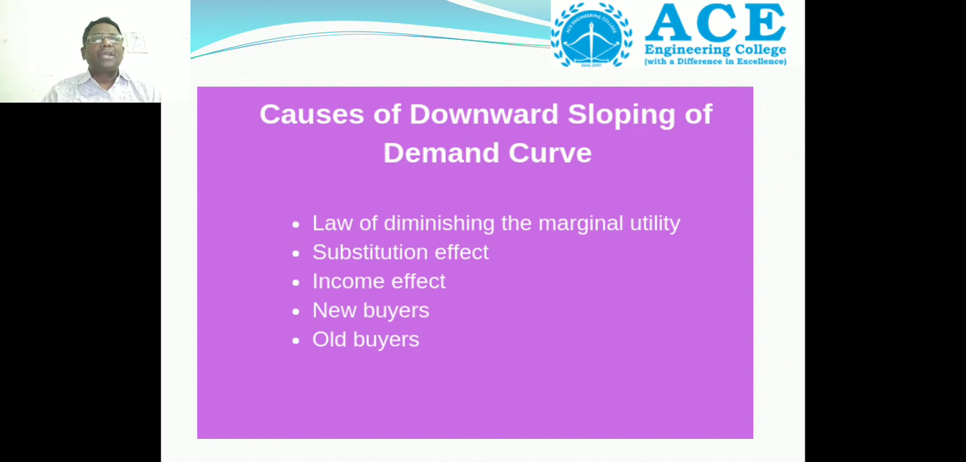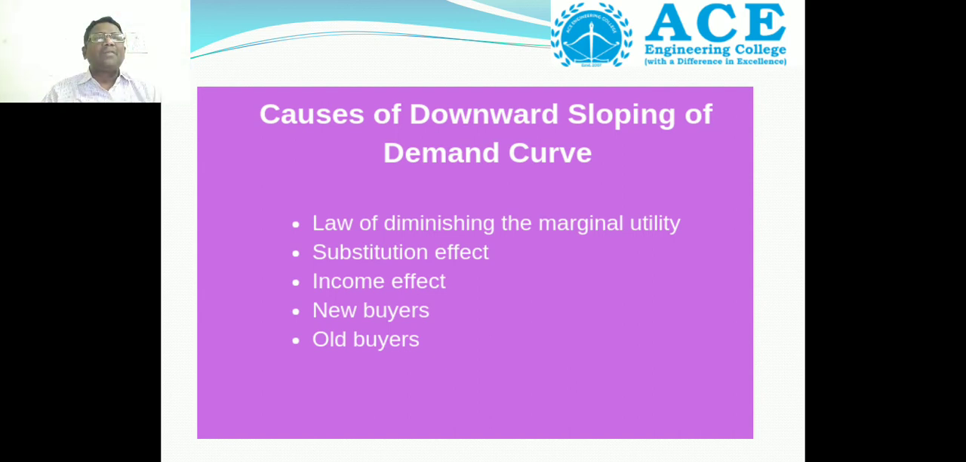Then substitution effect. What is the meaning of substitution? Substitution means when the equal level of satisfaction is derived from a similar product, we call it the substitution effect. This question has been asked several times as a short answer question. What is the meaning of substitution effect? Equal level of satisfaction derived from the similar product, we call it the substitution effect.